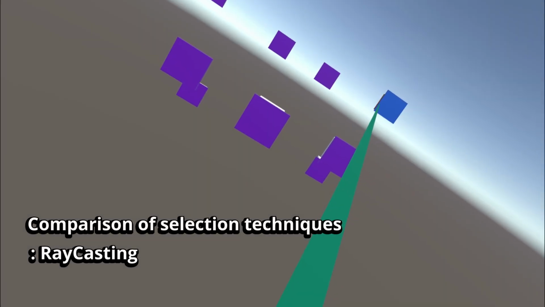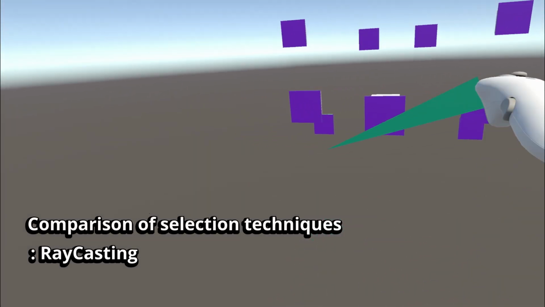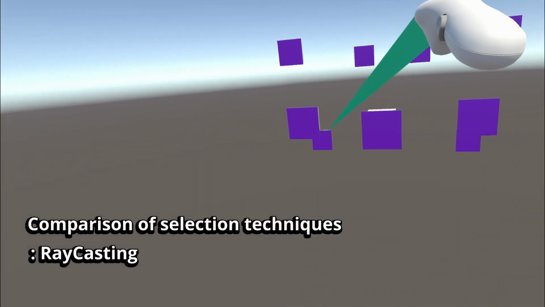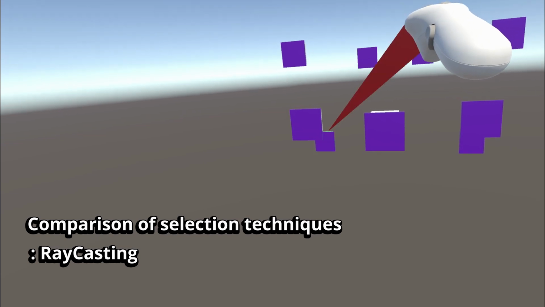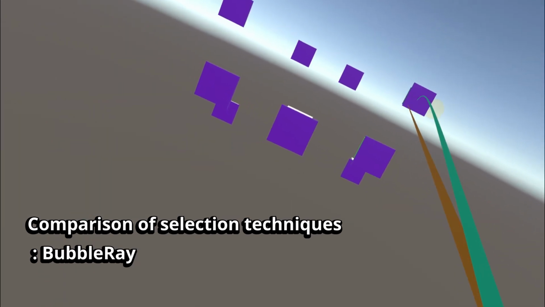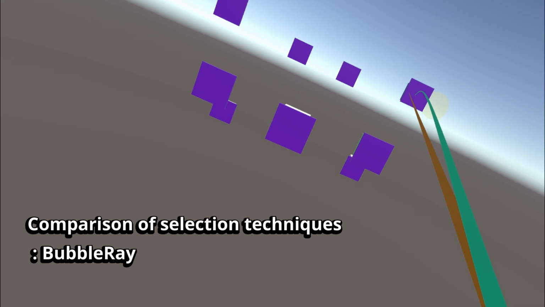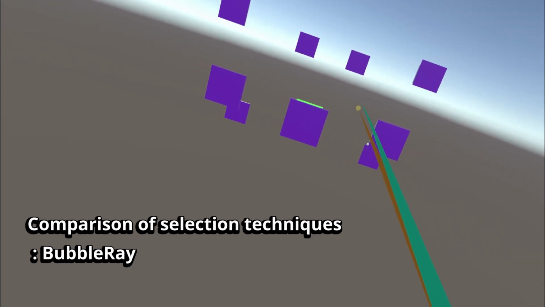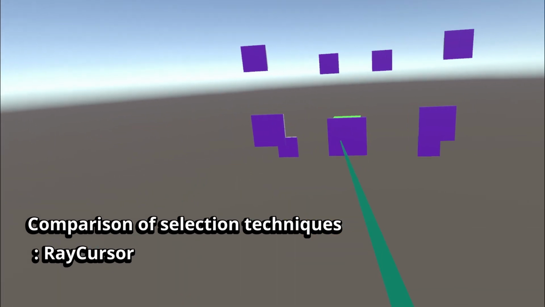Comparison of selection techniques. First, ray casting. Second, bubble ray. Third, ray cursor.